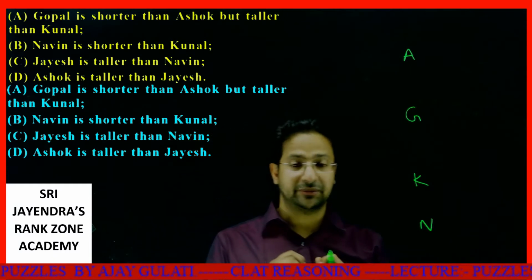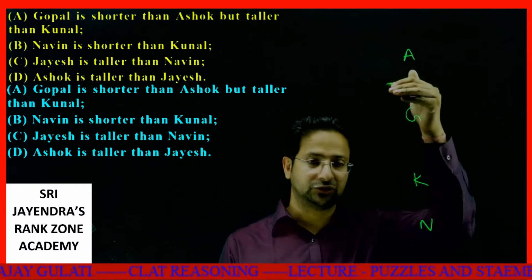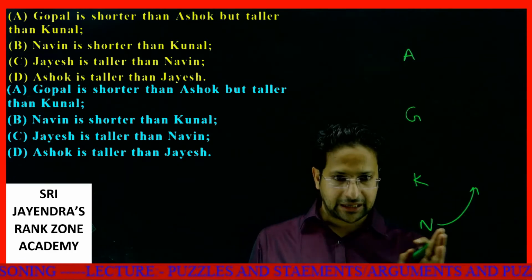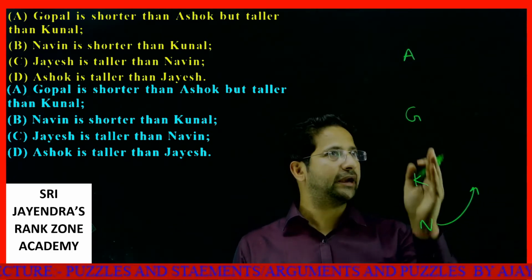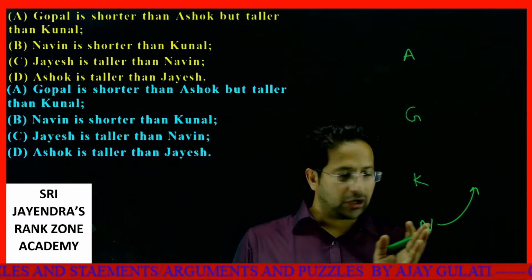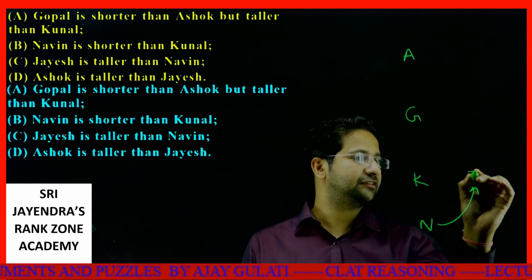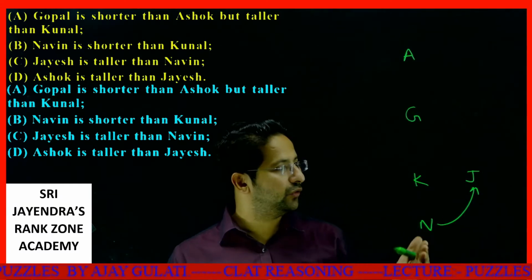Now, this is a very important one. Jayesh is taller than Naveen. I don't know how much taller than Naveen. So I'll put it to the side, marking an arrow that this is taller than Naveen for sure, but I don't know the nature of any of this. So I'm putting it to the side and upwards. This is Jayesh. I really don't know where Jayesh will come.